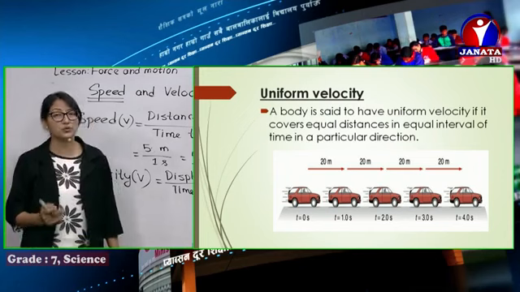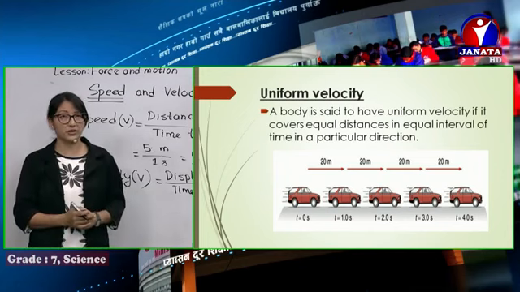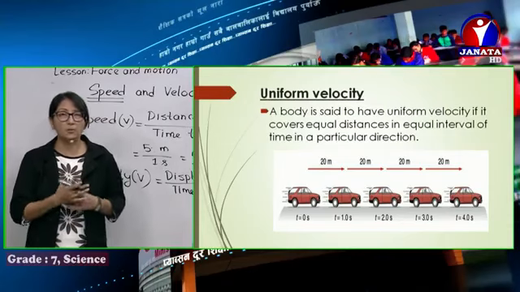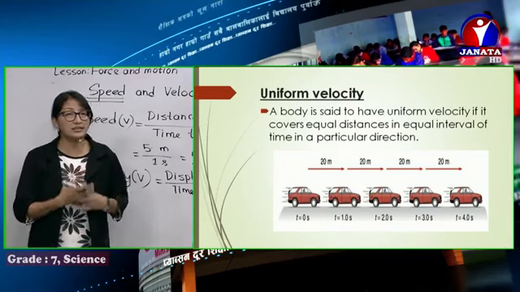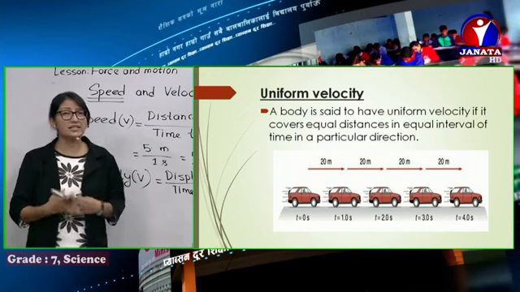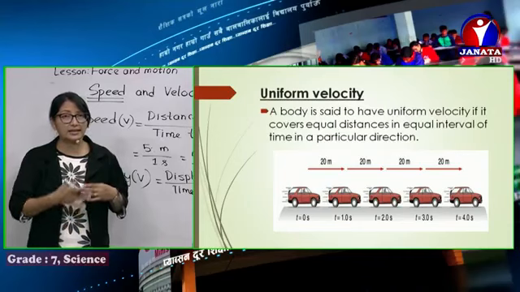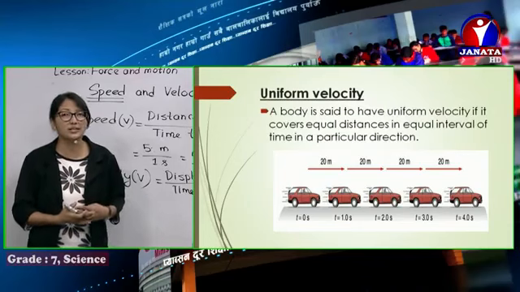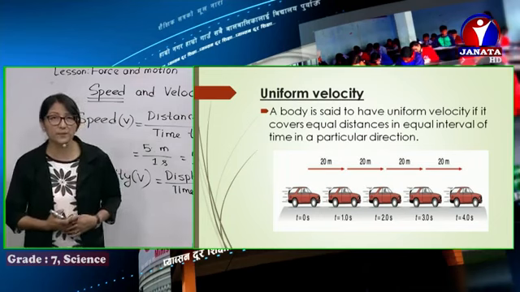So what you have to remember is, if a body covers equal displacement or equal distance in equal intervals of time in a fixed direction, in a straight line, then the velocity of the body is said to be uniform velocity.